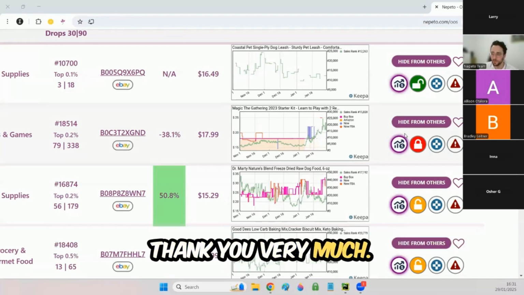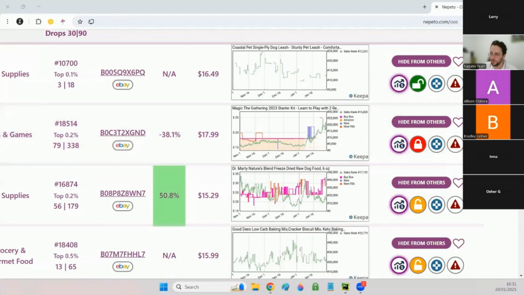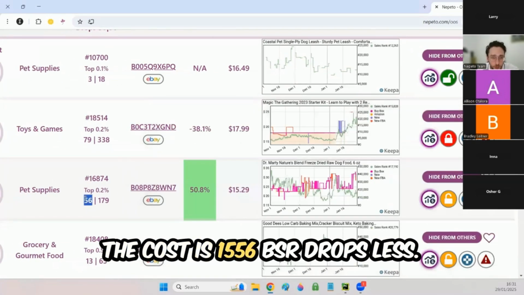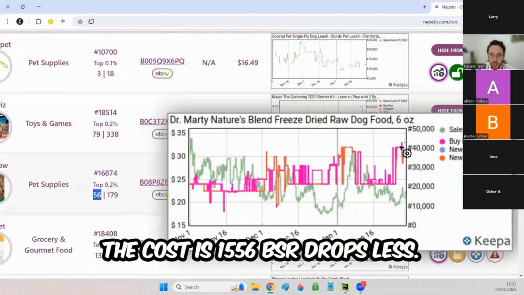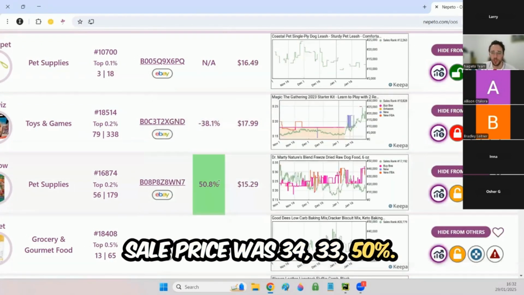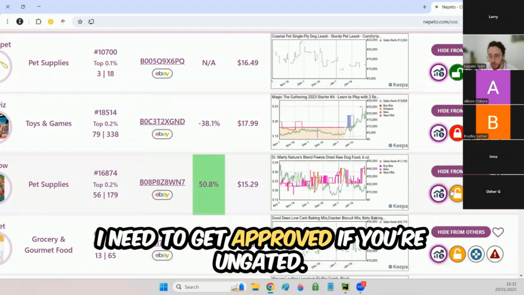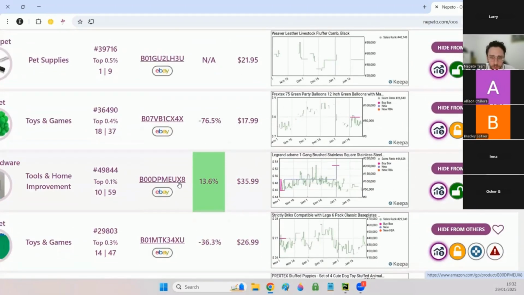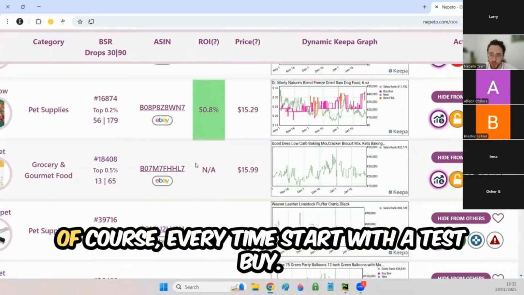Okay. Thank you very much. You're welcome. All right, so let's see this one. The cost is 15, 56 BSR drops. Less sale price was 34, 33, 50% ROI. I need to get approved. If you're ungated, that's an amazing lead. Amazing lead to do a test buy, of course.